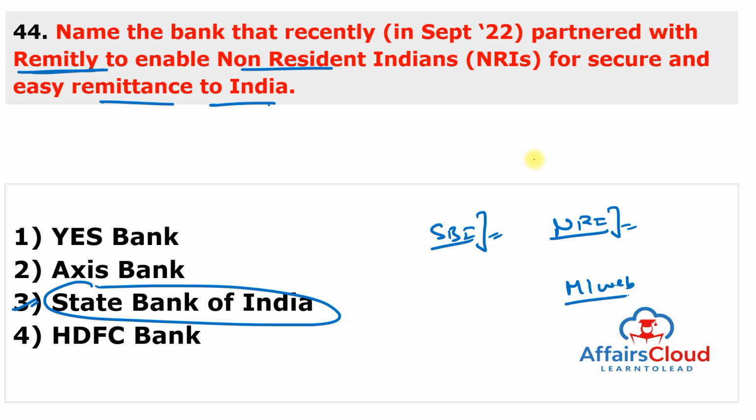Through this partnership, NRIs can now transfer money from 17 Remitly nations, and Remitly receives the remittance from the sender and credits it to the beneficiary accounts in India through direct credit, NEFT, IMPS or RTGS, etc.